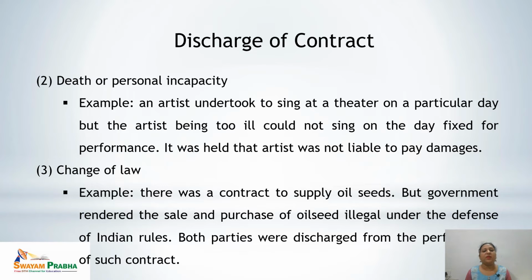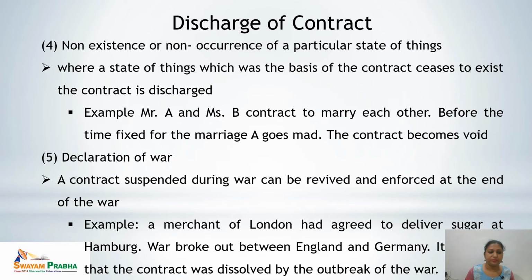Let's see the example. There was a contract to supply oil seeds, but the government rendered the sale and purchase of oil seed illegal under the Defence of India Rules. So both the parties were discharged from the performance of such contract, as there was a change of law which was not in the control of both the parties.